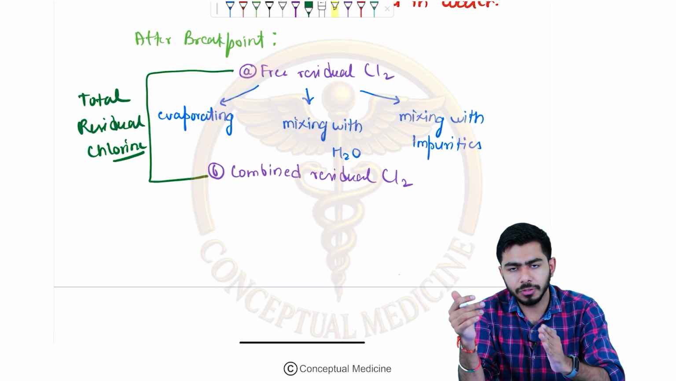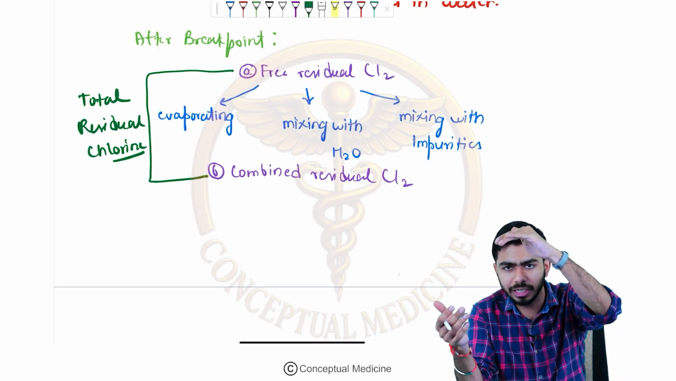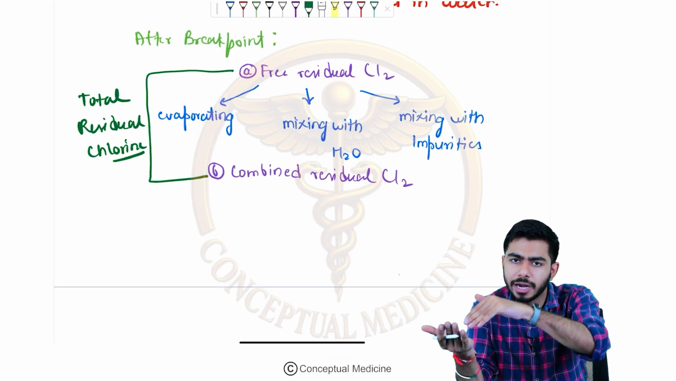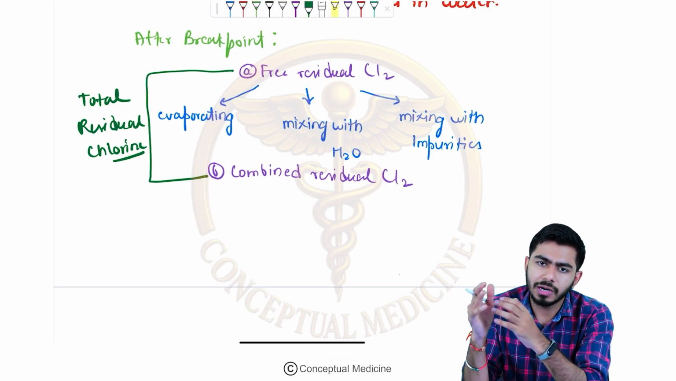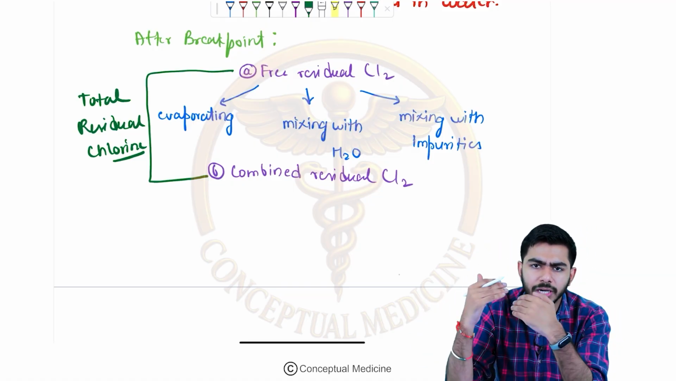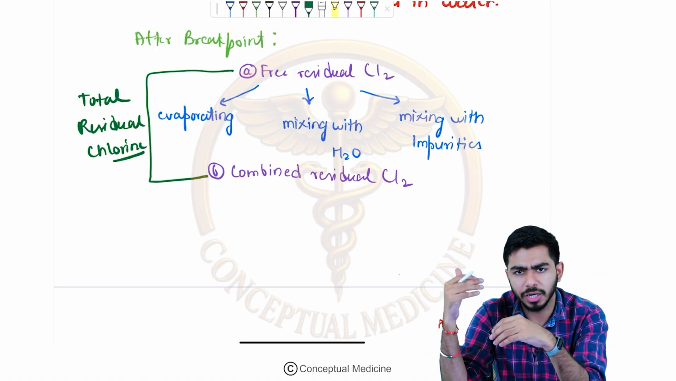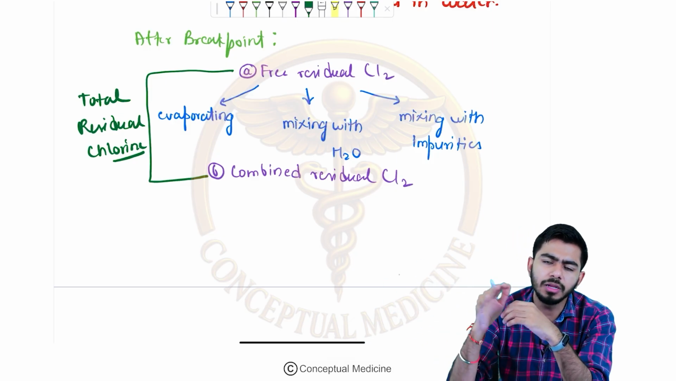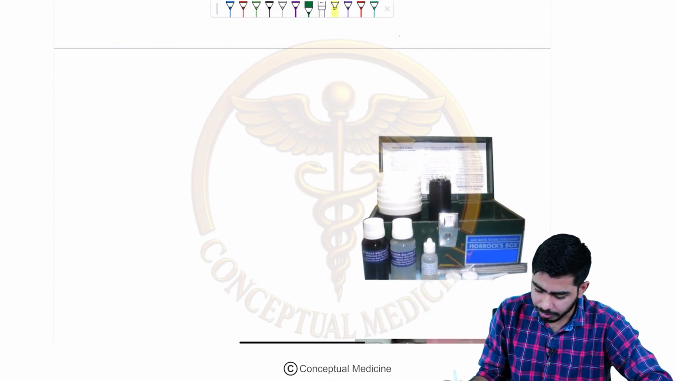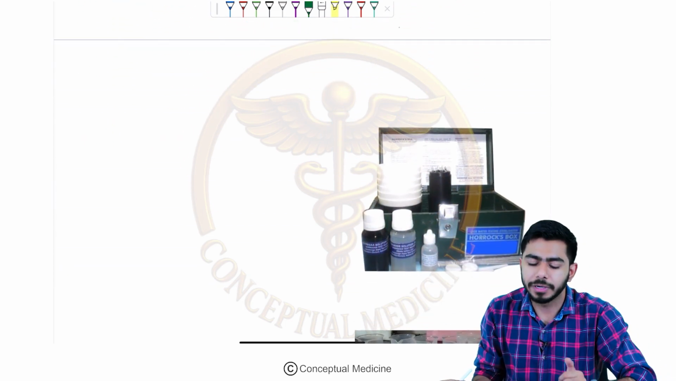So in the first go, there is a formation of chloramines, and then if you keep on adding chlorine to it, there will be destruction of the chloramine, and then there is a breakpoint. After the breakpoint, there is a formation of free residual chlorine and the combined residual chlorine. Free residual chlorine might be mixing with water, some of it might be evaporating, some of it might be mixing with the impurities as well. Once we have talked about that, now I'm having some confidence to discuss the Horrocks apparatus with you.